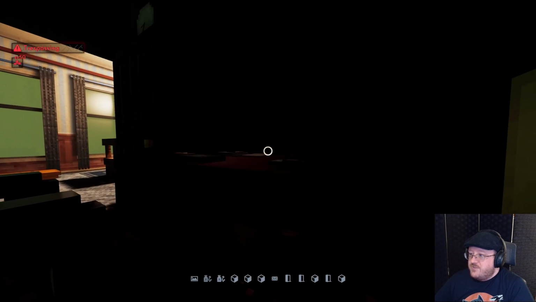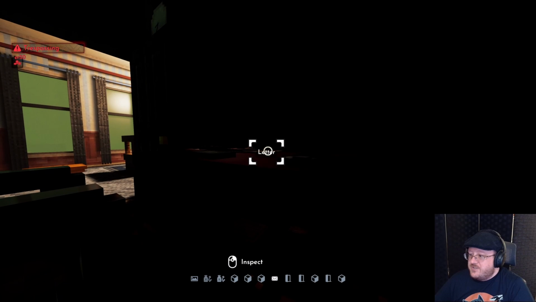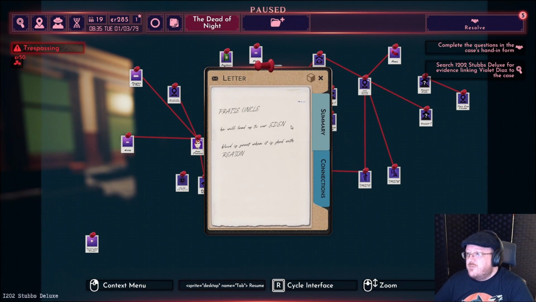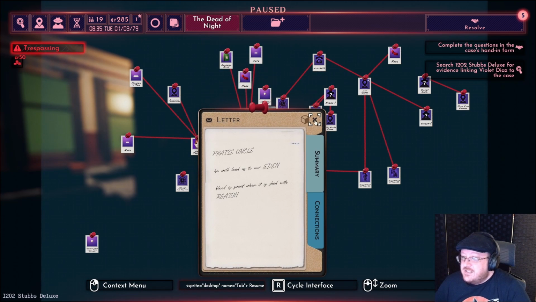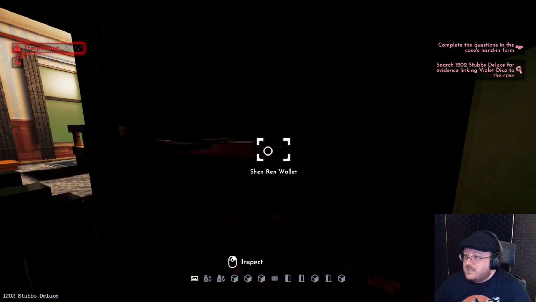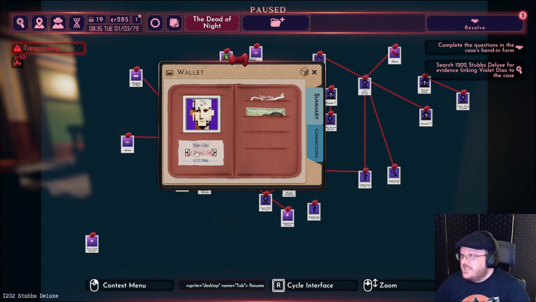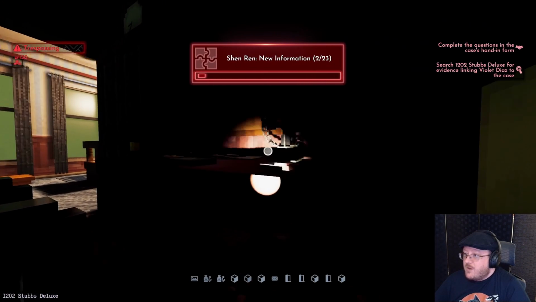As long as I'm not directly in their path, but this is dangerous. Praise Uncle, he'll lead us to Eden. That is a weird letter. Shenren's wallet. Okay, so this is Shenren, and I don't know if he's the killer. I think I'll take the key because that'll be useful for getting back into this apartment, but I will not rob the money.